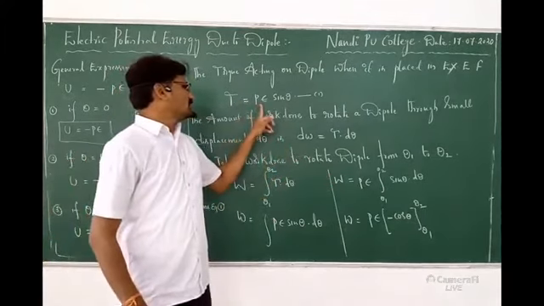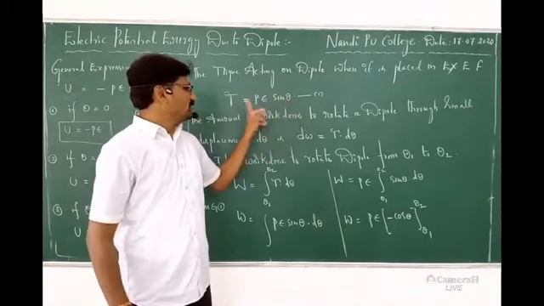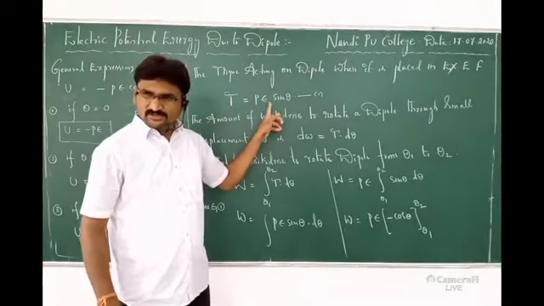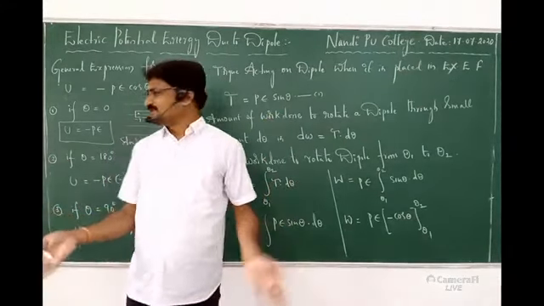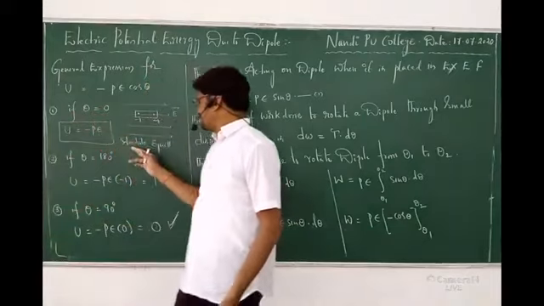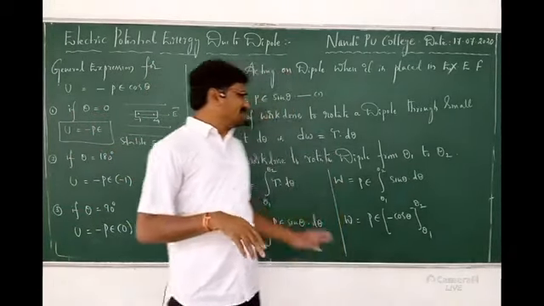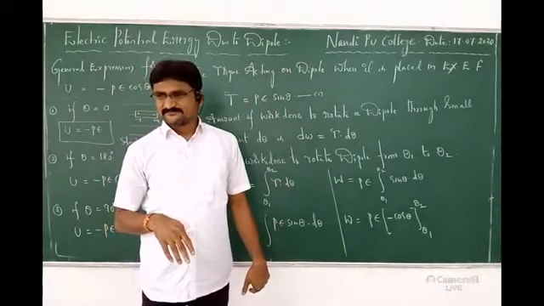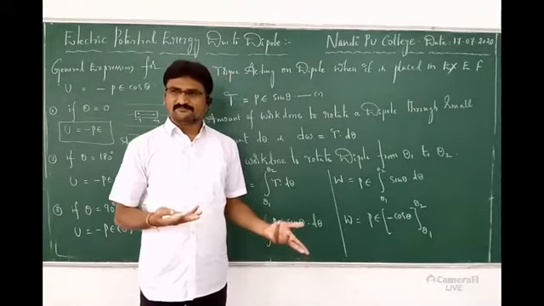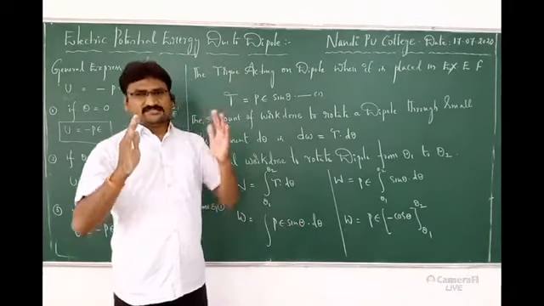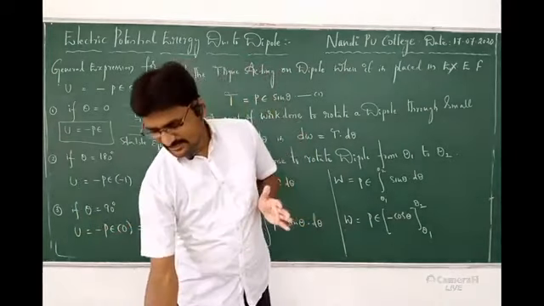So, torque tau is equal to PE sin theta. If theta is 0, what is the total torque? 0. What about the dipole? It remains stationary. So that is only theta 0, stable equilibrium. If theta is 180, what will happen? That is unstable. It has some torque. This is the idea about potential energy of a dipole.